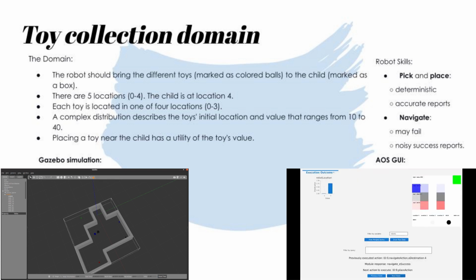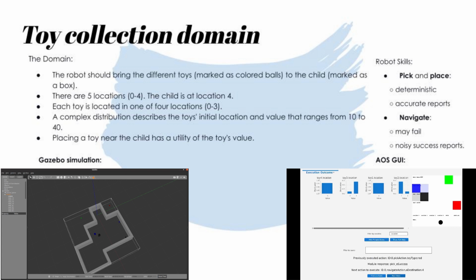A robot receives a reward for bringing toys to a child. The toys' locations and values are unknown to the robot, yet some prior knowledge is given for the initial belief. The robot has a navigation skill that may fail and has a noisy report for its success. The pick skill can only be used 6 times, and it only works if the robot is near the exact toy it tries to pick, yet it receives an accurate observation of the pick's success. This example emphasizes the advantage of using POMDPs.